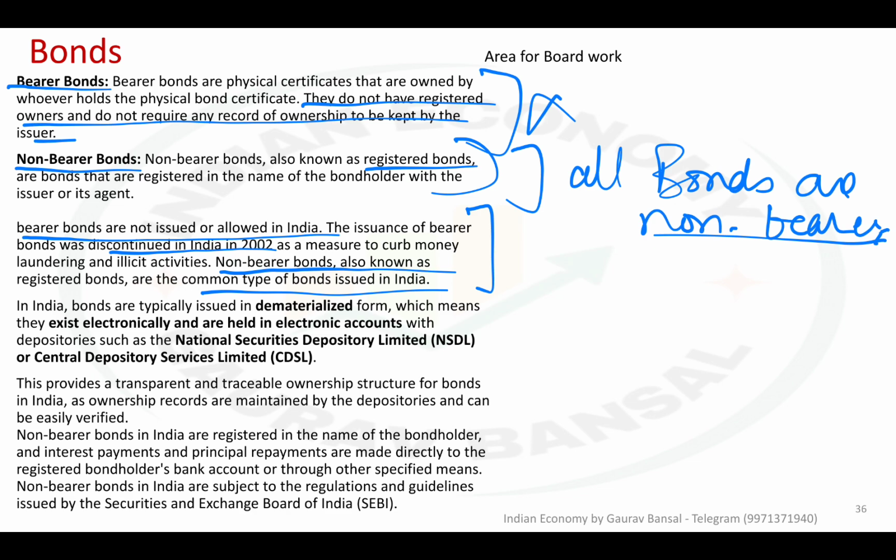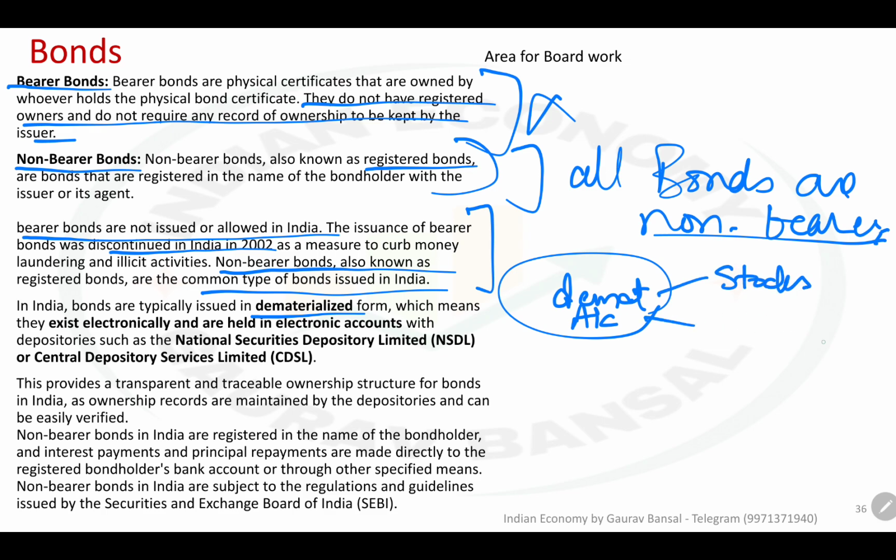Now, what is the organizational structure? Basically, they are issued in digital format, which we call demat format. You must have heard of demat accounts where stocks, shares, etc. are kept. So exactly in those accounts, bonds are also stored. Okay, demat accounts are used for stocks. All the stocks today are dematerialized. They are no longer physical papers.